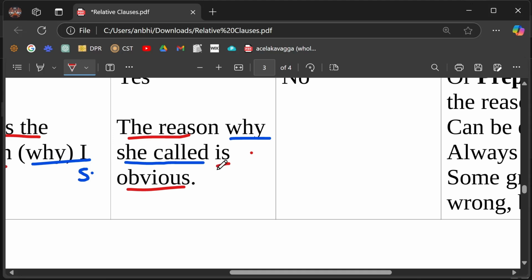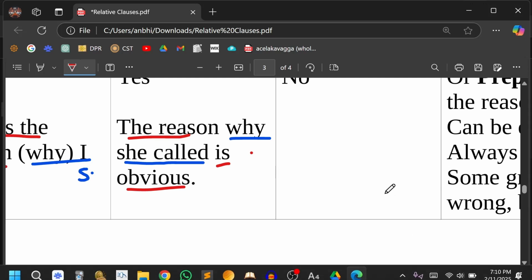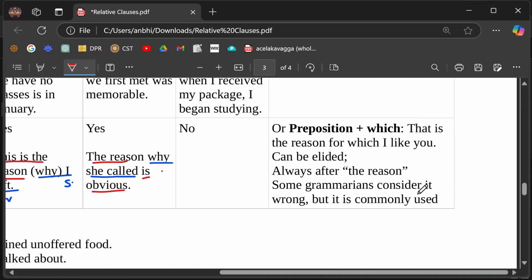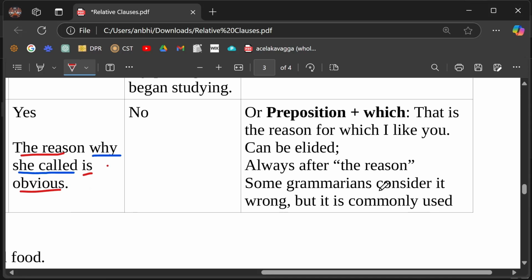So in this case, this type of why will always be a defining relative clause. Cannot be a non-defining. You cannot put why after the comma. In the non-defining one, we have commas, right? So you cannot have a why after the comma in a relative clause. Okay? Why is always without comma. Yes. As a relative adverb, yes.